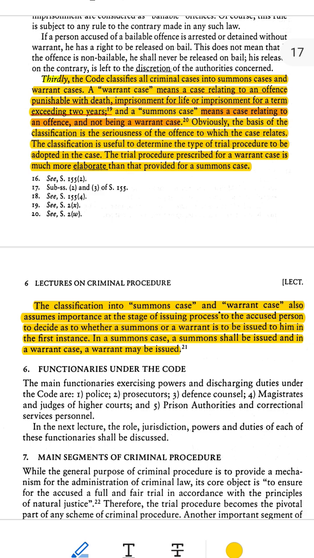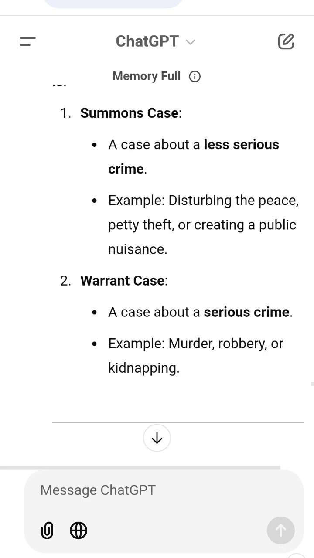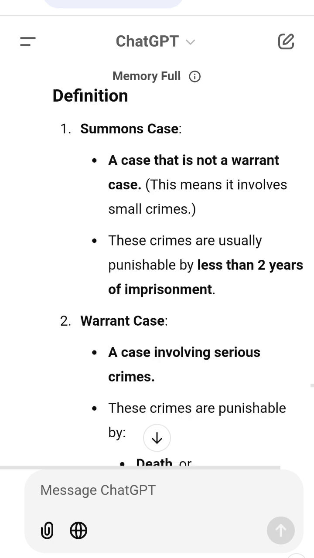Why are warrant cases more detailed? Serious crimes, like murder or robbery, can have severe punishments, life imprisonment or death. The law must carefully check all evidence, listen to witnesses, and give the accused a fair chance to defend themselves. That's why the trial process for warrant cases is more elaborate.